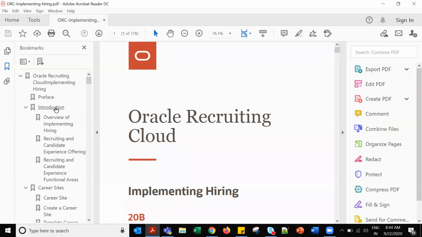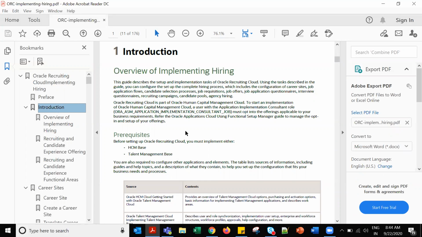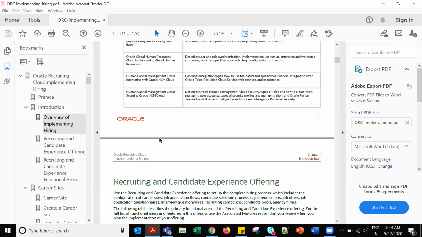So let me give you a quick introduction about this. Overview of the implementation. First question: for Oracle Recruiting Cloud, what are the prerequisites? You need HCM base and talent management base, or HCM base, not both. Any one of them is needed for that. Then next comes the recruiting and candidate experience offerings.